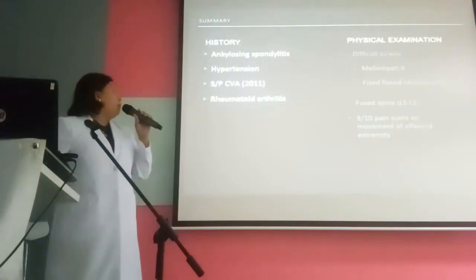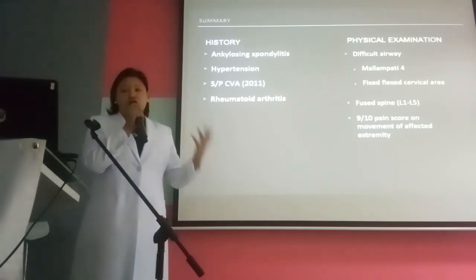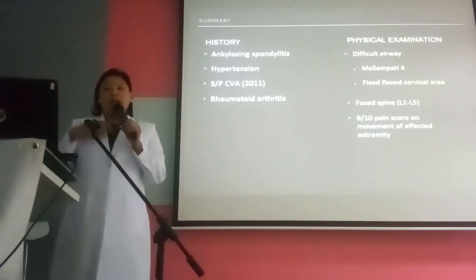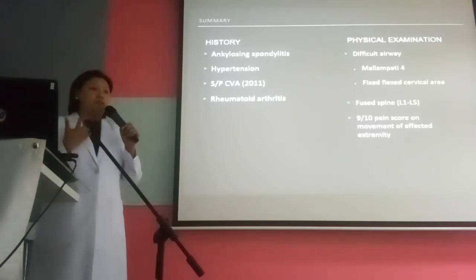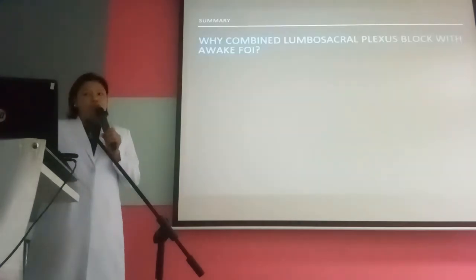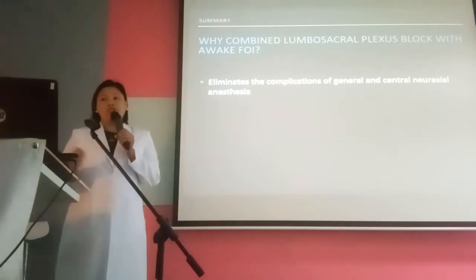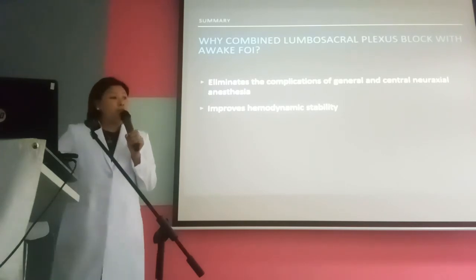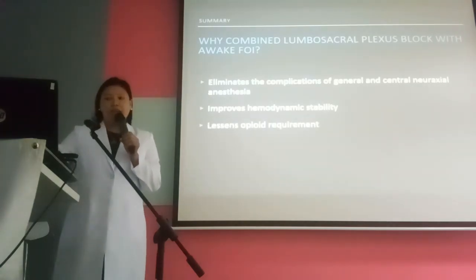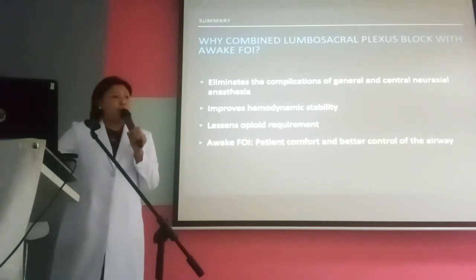Now, just a summary: we have this patient with ankylosing spondylitis who was hypertensive, who had a stroke, and who had rheumatoid arthritis. He had a difficult airway, a fused spine, and pain upon movement of the extremity. So why did we choose to give this anesthesia? Because this anesthesia eliminated the complications of general anesthesia alone or neuraxial anesthesia. It improved the hemodynamic stability of the patient intraoperatively. It lessened his opioid requirements both intra- and post-operatively. Awake fiber optic intubation gave him comfort and better control of the airway.